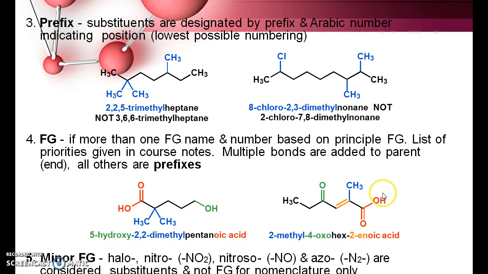Again here also 2 functional groups are there, carboxylic acid and ketone. As per the priority order, carboxylic acid has to be given more preference. So 2-methyl-4-oxo hexanoic acid. When the ketone becomes a substituent, you have to use the term oxo. Similarly, minor functional groups like halo, nitro, nitroso, everything has to follow the same nomenclature. Thank you.